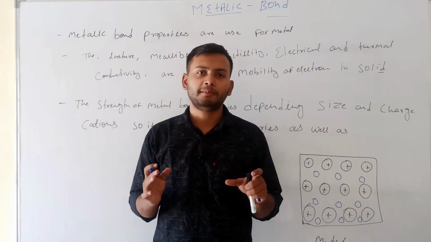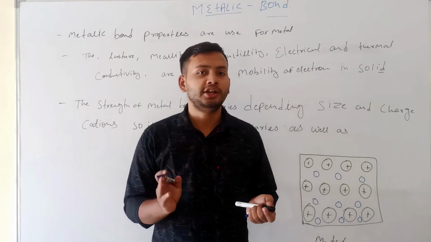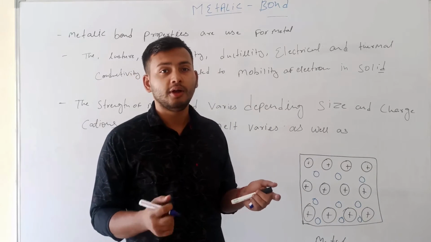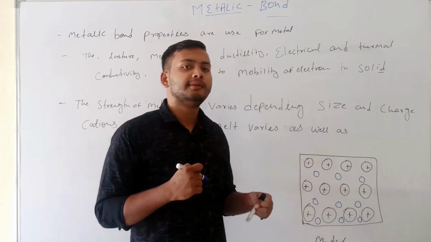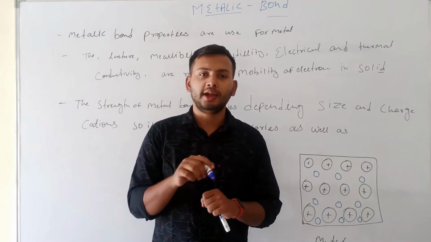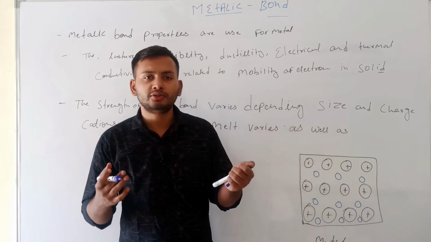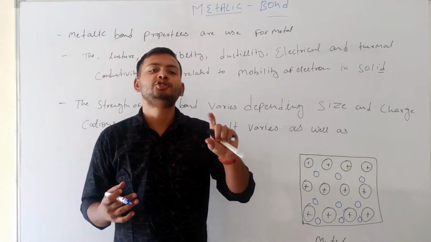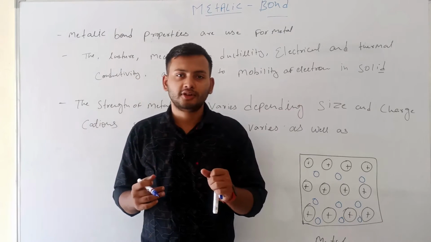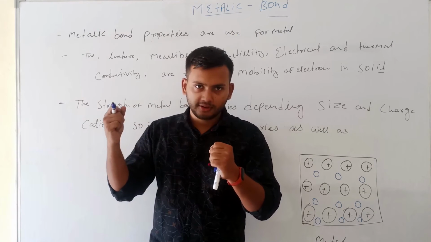atoms have a center part called the nucleus. The nucleus contains protons and neutrons, an equal amount of protons and neutrons, but the electrons move around the nucleus like an atom. So it will also be called like a stereotype of our solar system. This is our sun and this is our earth.